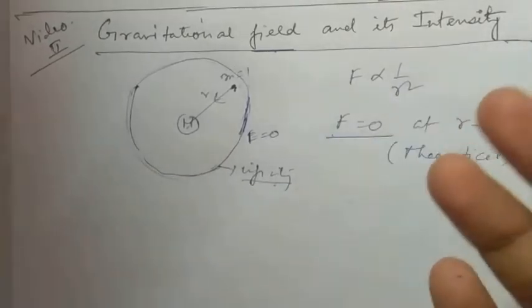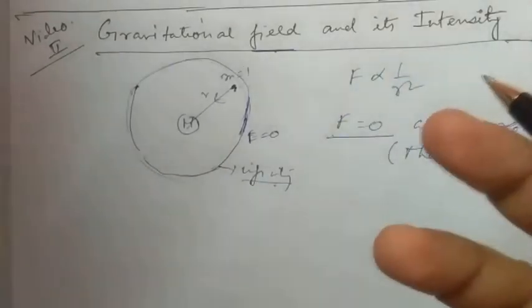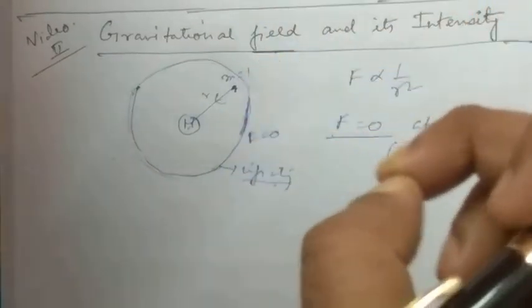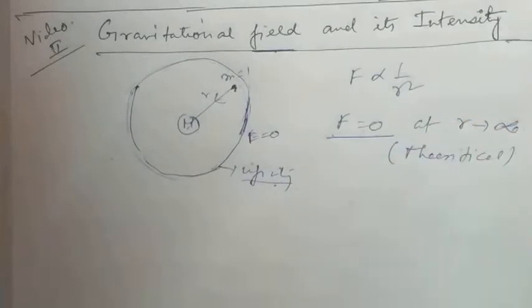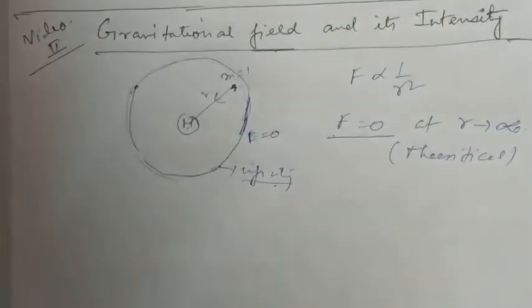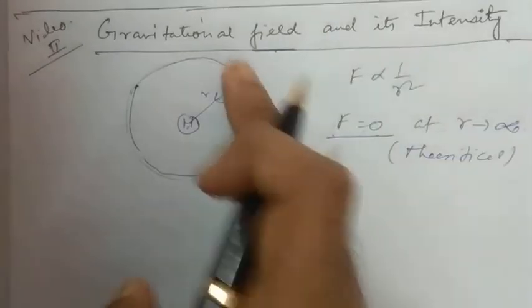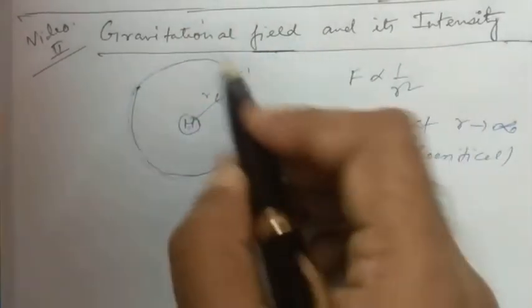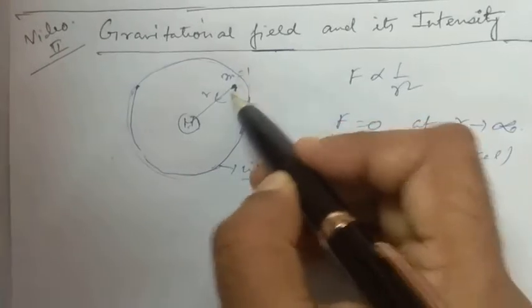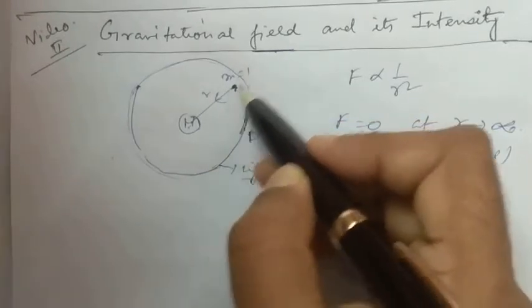In practice, in actual practice, the gravitational field may become too weak to be measured beyond a particular distance. Now what is gravitational field? We have discussed here. Field means this region of space around this mass in which a unit mass or test mass, being placed, will feel an attraction force due to this mass at a distance of r.